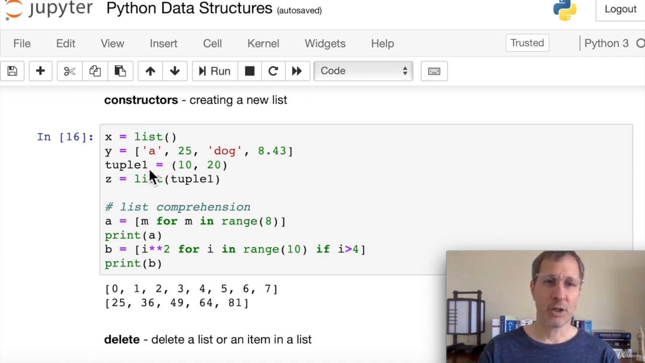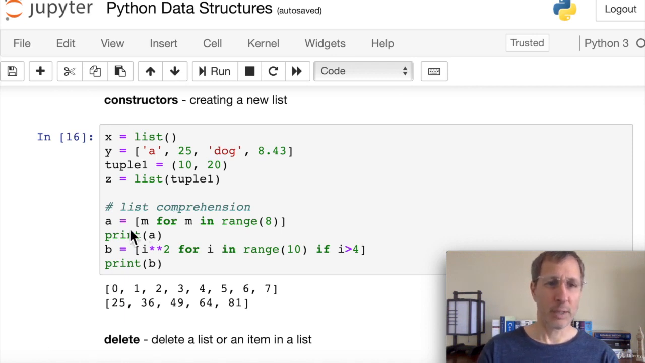We can also create a tuple, and we'll cover tuple constructors in a minute. As we create a new tuple, we can pass that tuple into the list constructor just by putting it inside the parentheses in the list constructor. That'll create a new list and assign it to z. And lastly, we can use list comprehensions. I'm going to have another section on list comprehensions in a few minutes, so I just wanted to give you a little teaser of what you can do with list comprehensions to create new lists with sets of values.